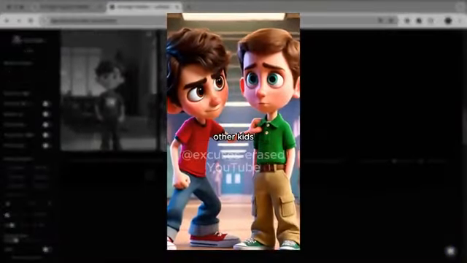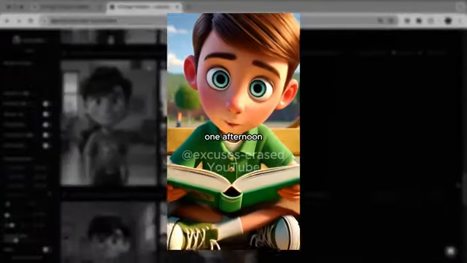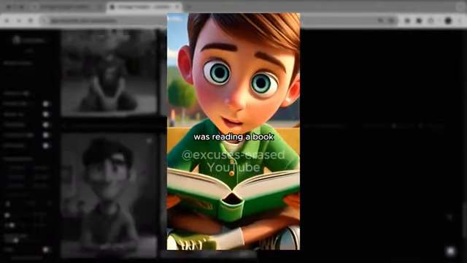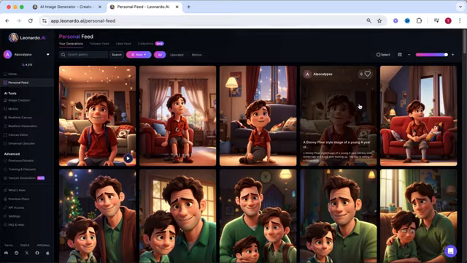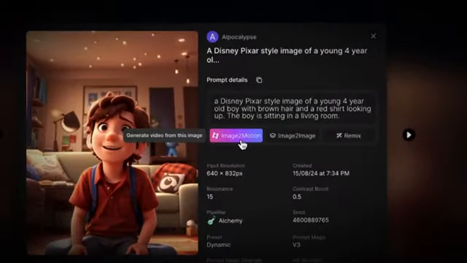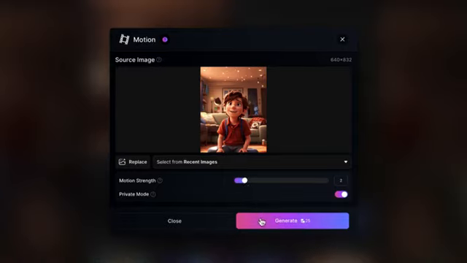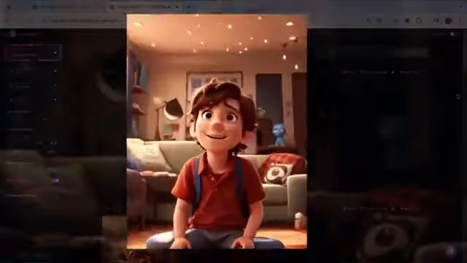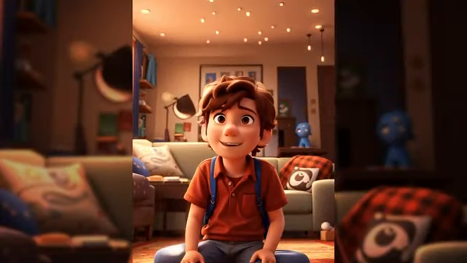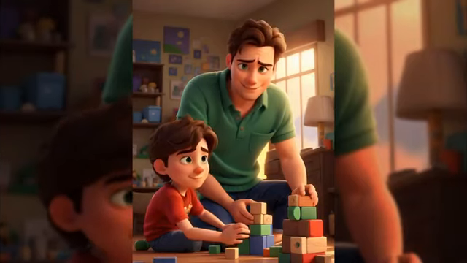But as you can see in the example video, they are using a subtle AI-generated video version of these images. You can actually use Leonardo for this as well. Once you generated your images and decided which ones you want to use, you can simply select an image and use the image to motion feature. Set the motion strength to 1 or 2 and hit generate. If you put it higher than 2, you will probably get something which doesn't look very nice. But as you can see, you are able to create really high-quality animation scenes with this feature. Now download your videos and images.